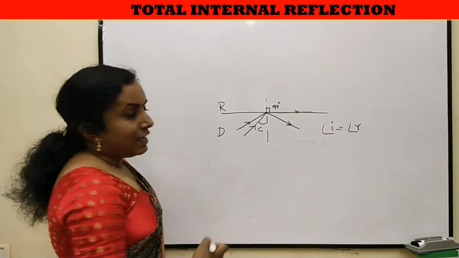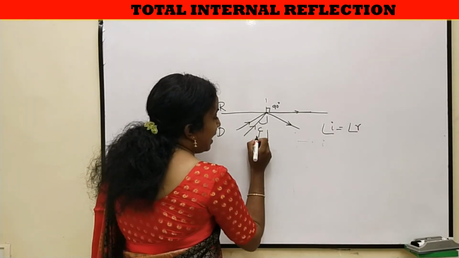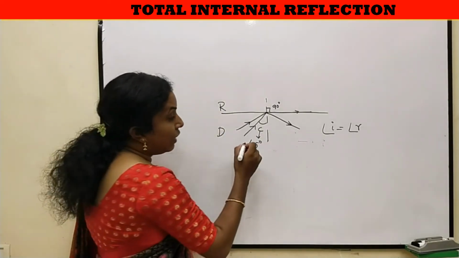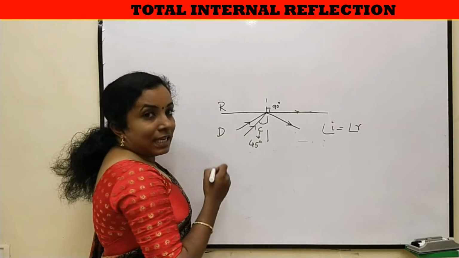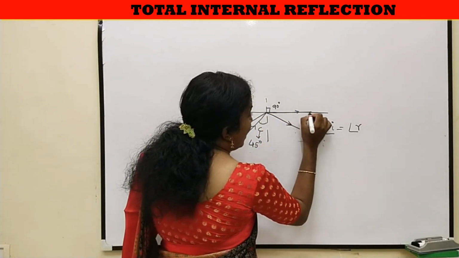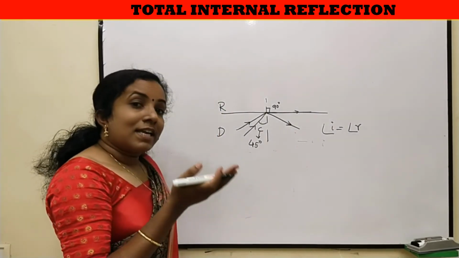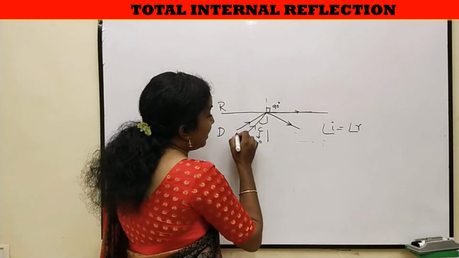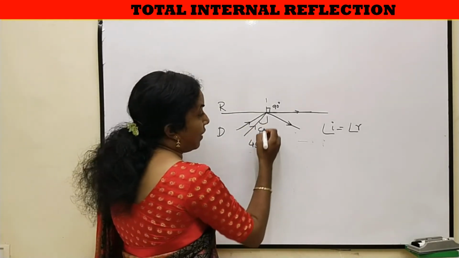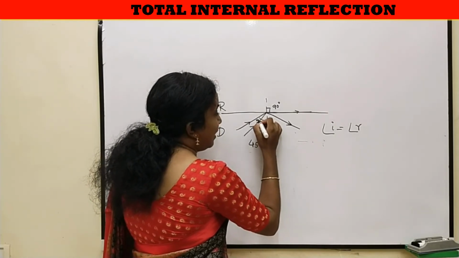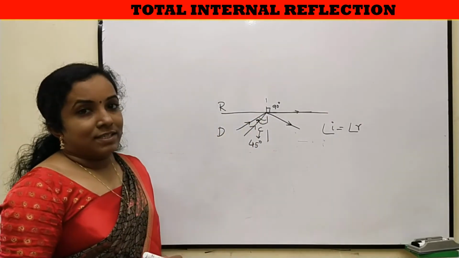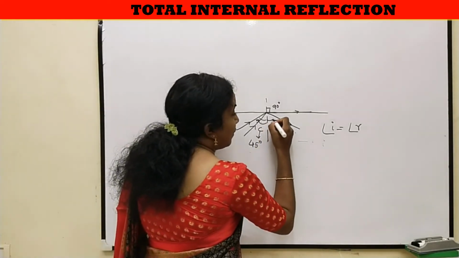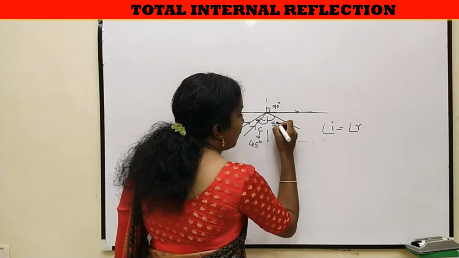For example, if the critical angle is 45 degrees, then when the angle of incidence is 45 degrees, the angle of refraction will be 90 degrees. If we increase the angle of incidence, that means if the light ray is incident with an angle of incidence greater than 45, say 50 degrees, then the light ray reflects, obeying the laws of reflection. That means the angle of reflection also will be 50 degrees.